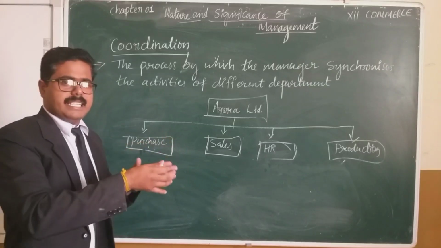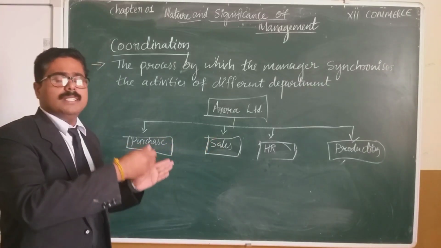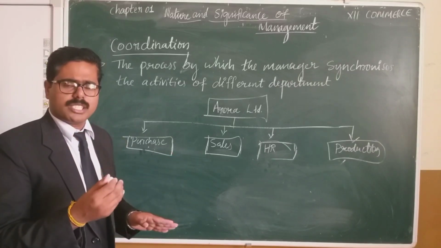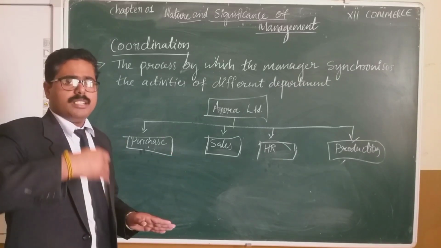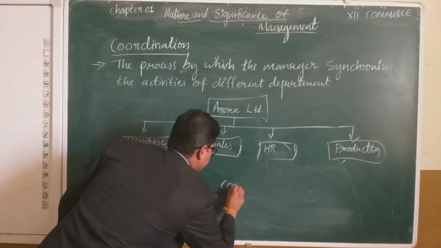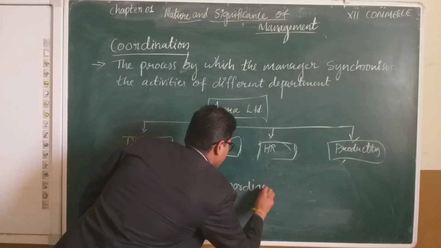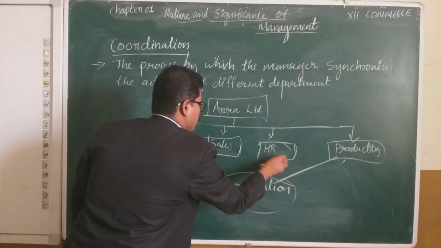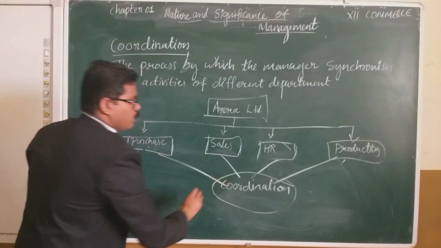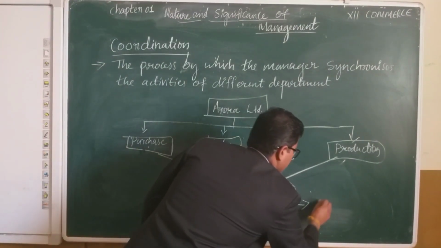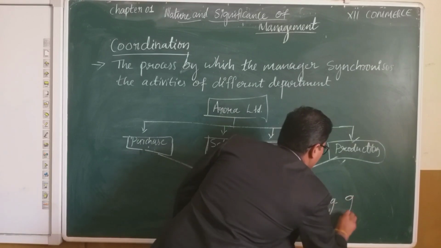He will be integrating the effort of these 4 departments by the help of a deliberate function that is called coordination. With the help of coordination, he integrates the effort of different departments and leads towards organizational goals.